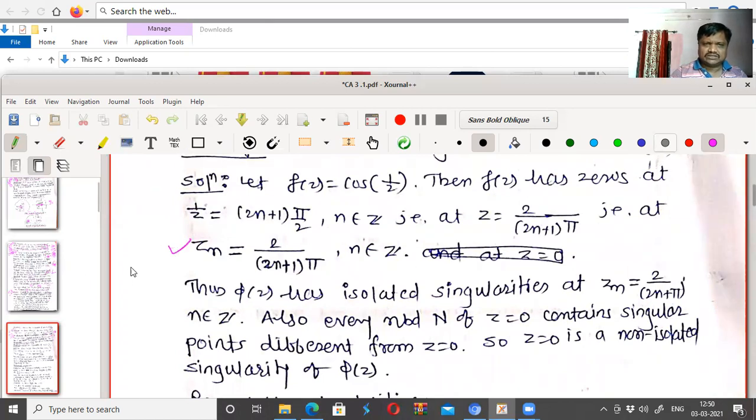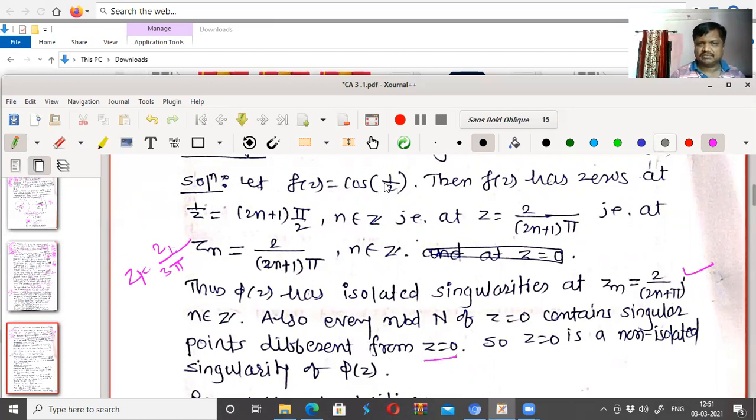So if I take n equal to 1, then z1 becomes 2 upon 3 pi. At this point, the function is not analytic. So these are the isolated singularities: 2 upon pi, 2 upon 3 pi, 2 upon 5 pi, 2 upon 7 pi. Also, every neighborhood N of z equal to 0 contains a singular point different from z equal to 0.